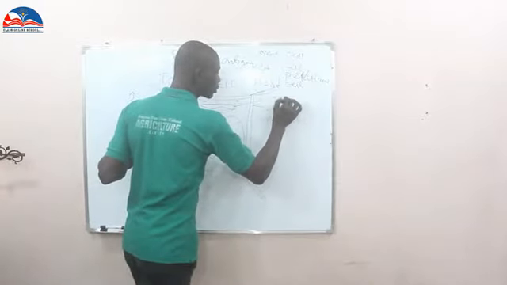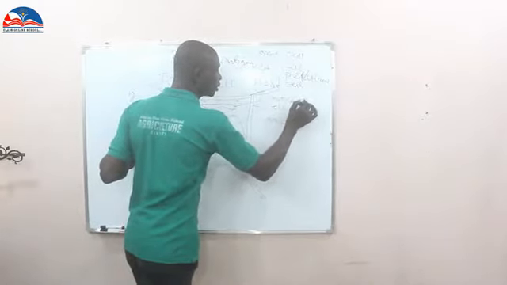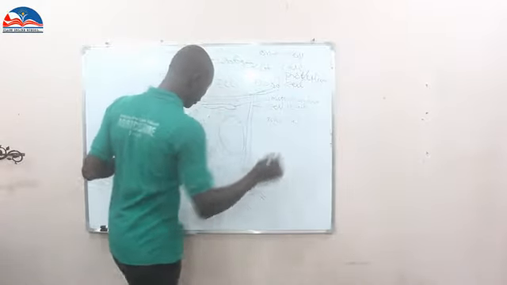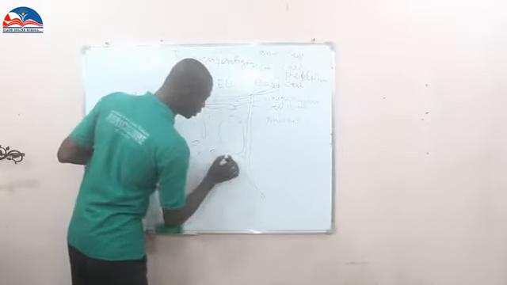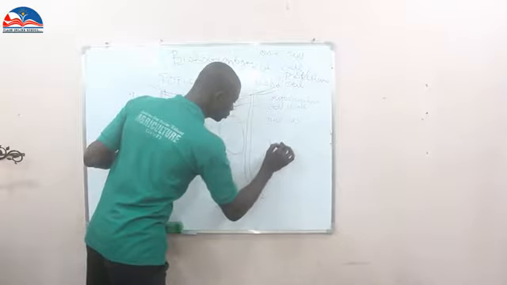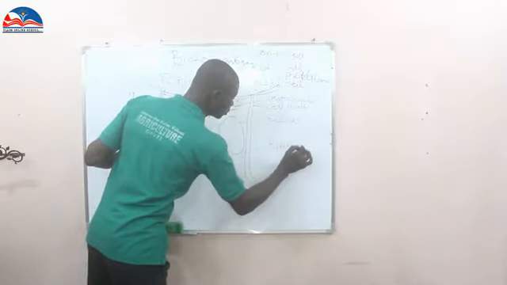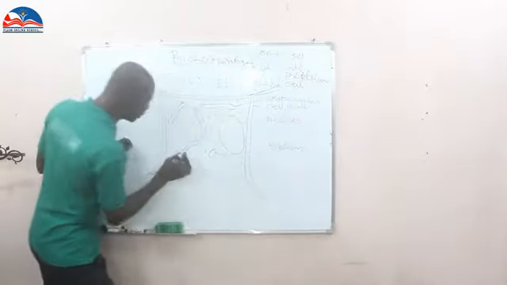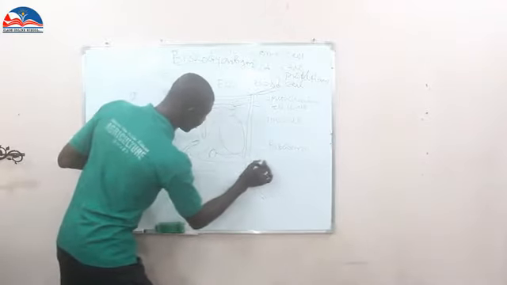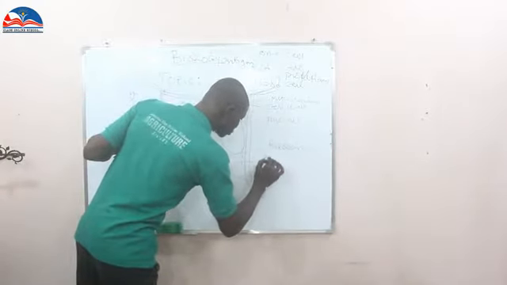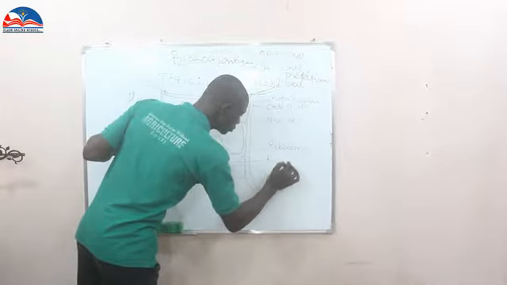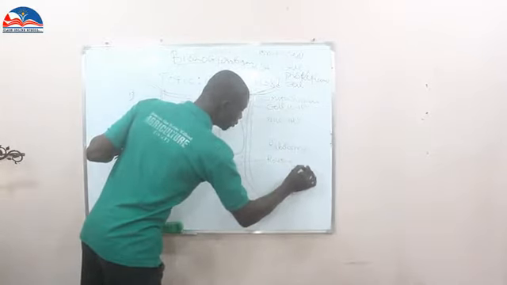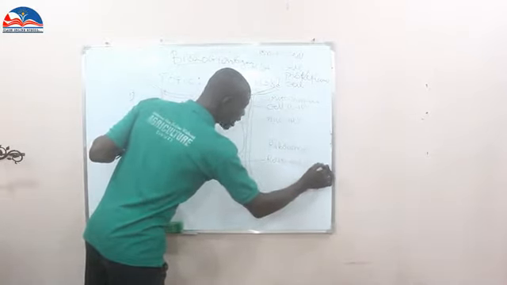That is the powerhouse, the mitochondria. We also have the ribosome. We have what we call the rough endoplasmic reticulum, which I have explained here.